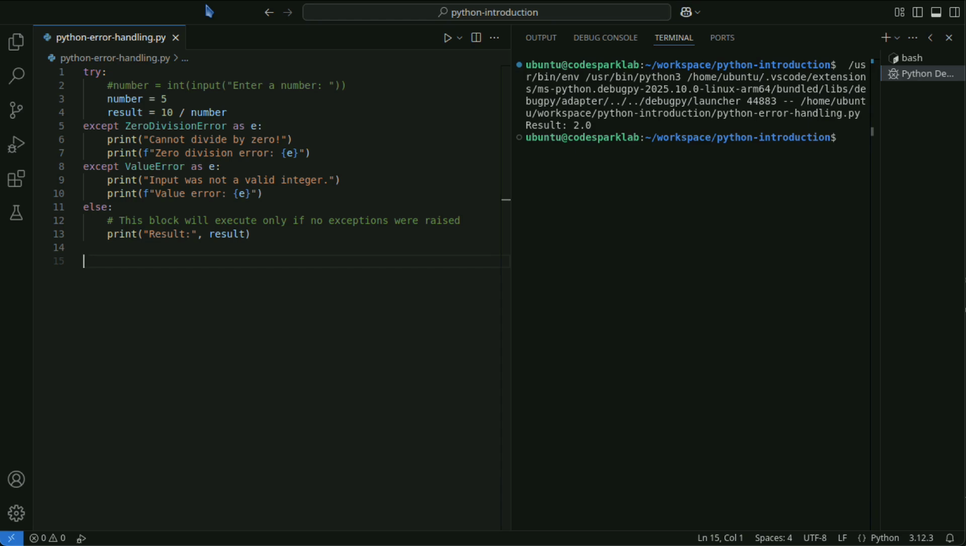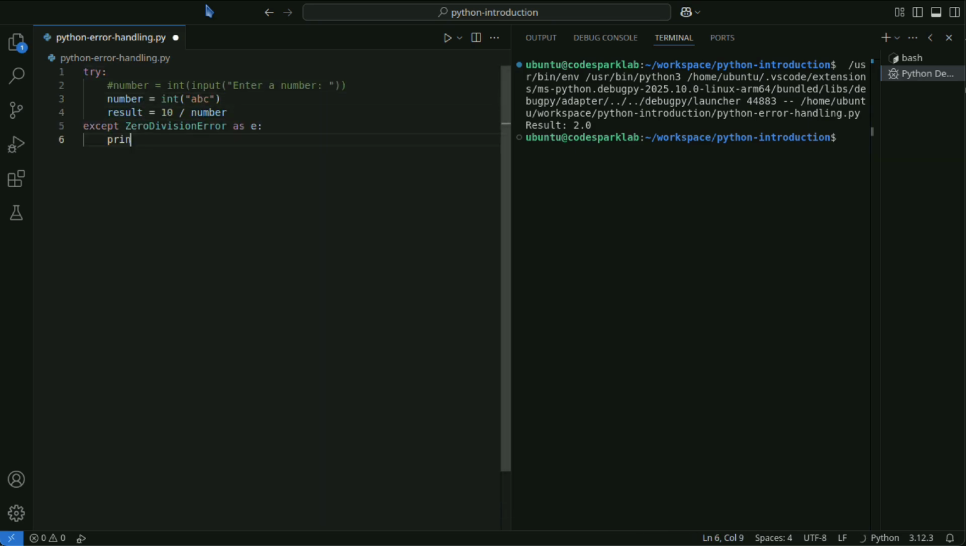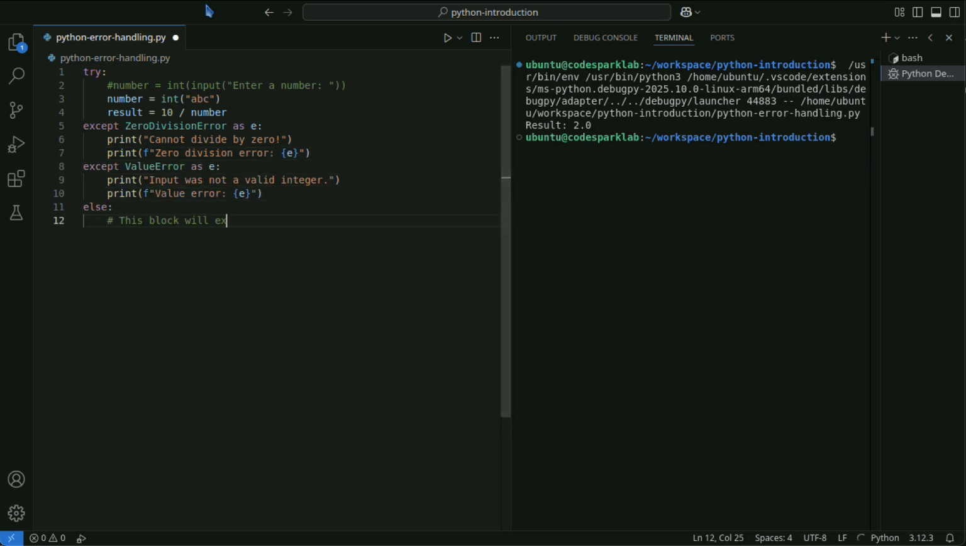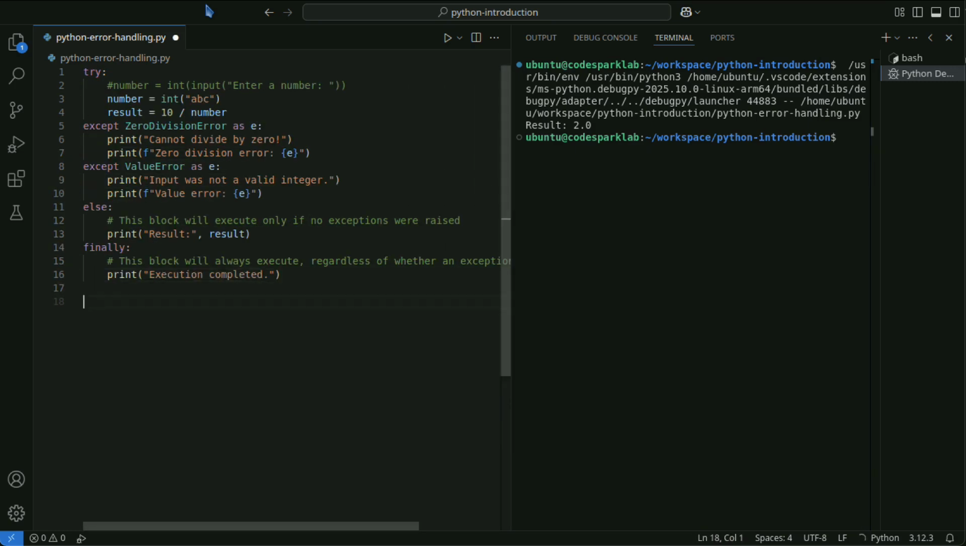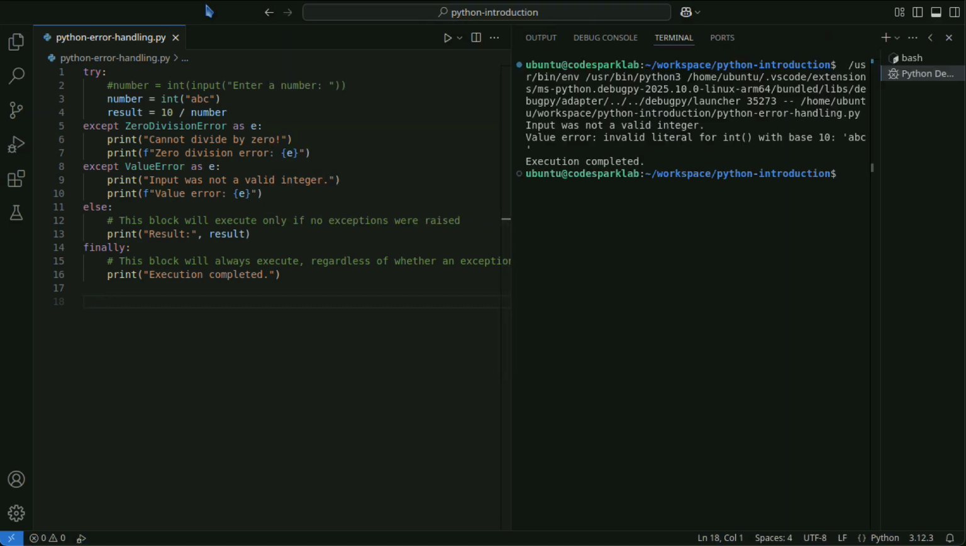The finally block is used to write code that will always execute at the end, regardless of whether an error occurred in the try block. It is useful for releasing resources or performing cleanup tasks. This code is an example demonstrating that the finally block is executed regardless of whether an exception occurs or not.